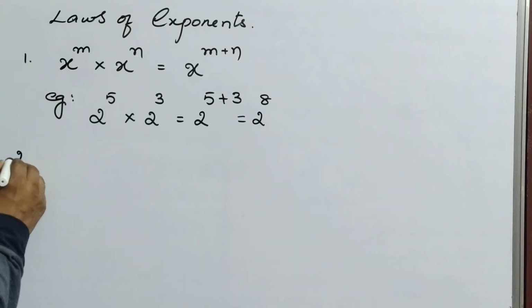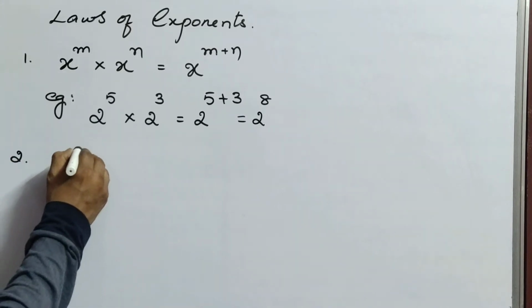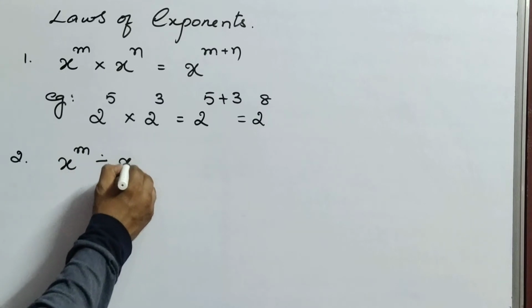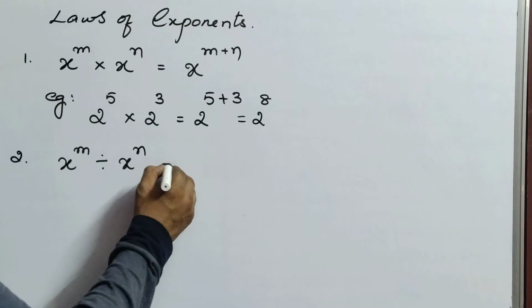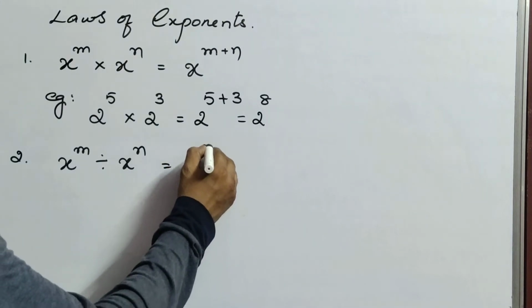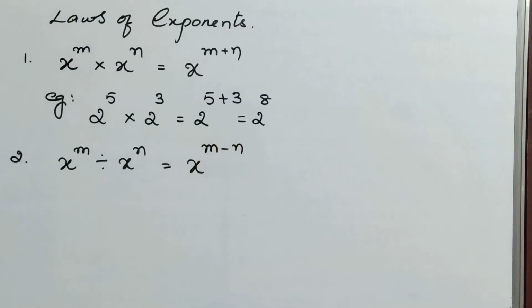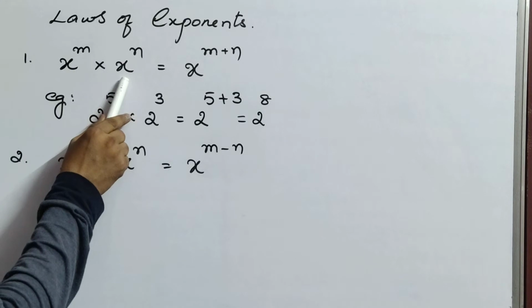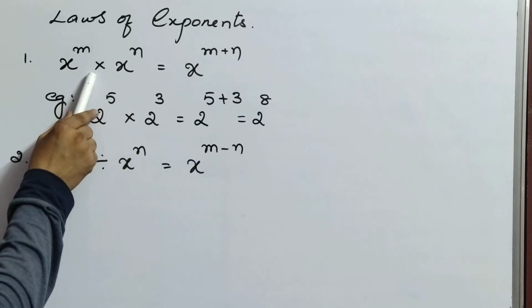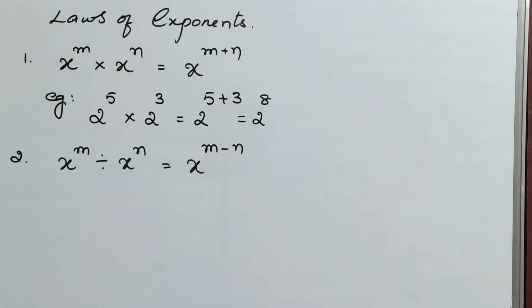Next, x power m divided by x power n equals x power m minus n. That means you can understand very easily. If both the bases are the same and the into symbol is there, we can add the powers.